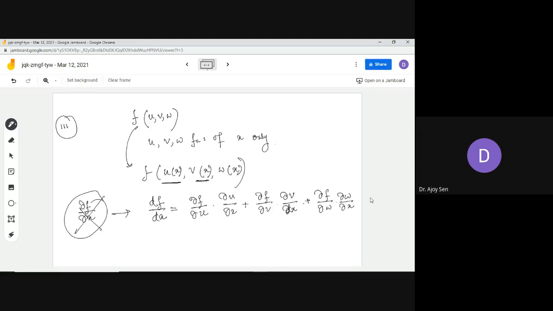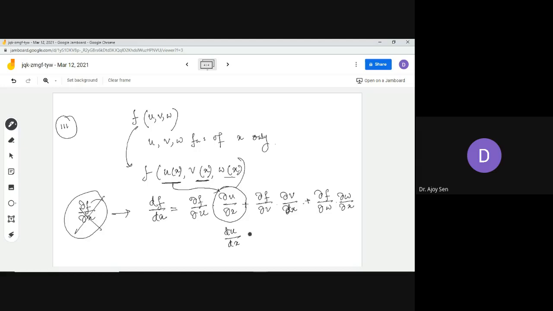Now, I think this is clear, but there is one slight problem here. You see that u, v and w are all functions of a single variable. Whenever we talk about a function of a single variable, the derivative we take is not the partial derivative but the normal derivative. So whenever I'm writing it in this way, this is not proper. You should write it in this way,